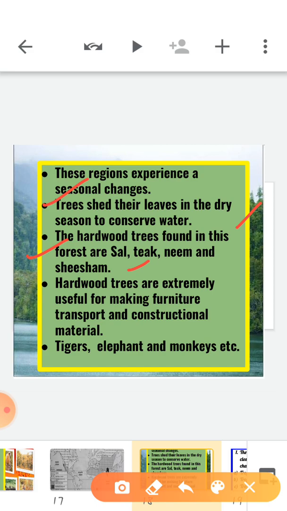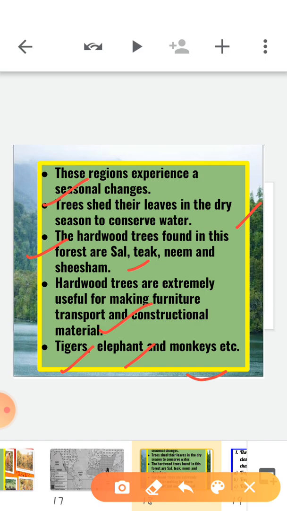They are used for making furniture as well as for transport and construction material, right? Now next, if we talk about the fauna, that means wildlife, the wildlife found here includes tiger, elephant, monkeys, right? So these are commonly found in this forest.